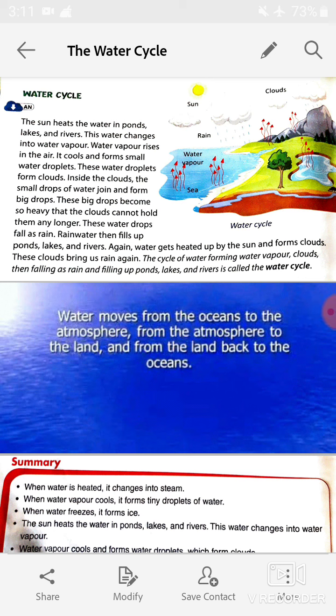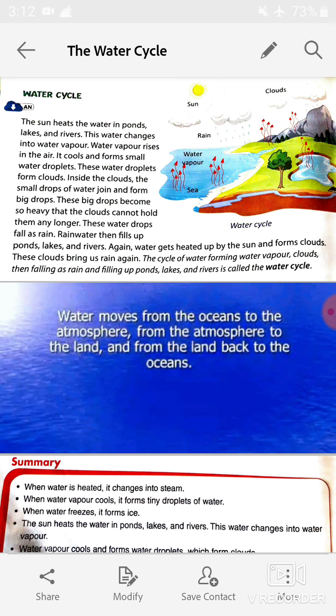Now, water moves from the oceans to the atmosphere, from the atmosphere to the land, and from the land back to the ocean. So, students, the definition of the water cycle is the cycle of water forming water vapor, clouds, then falling as rain and filling up ponds, lakes, and rivers.